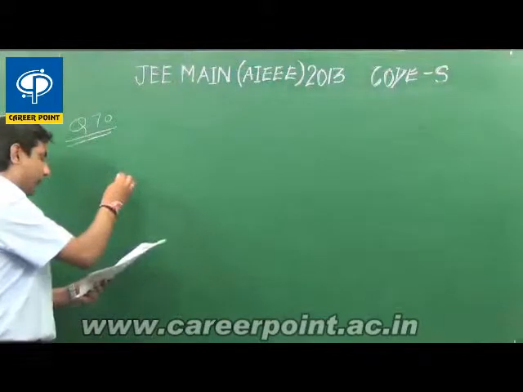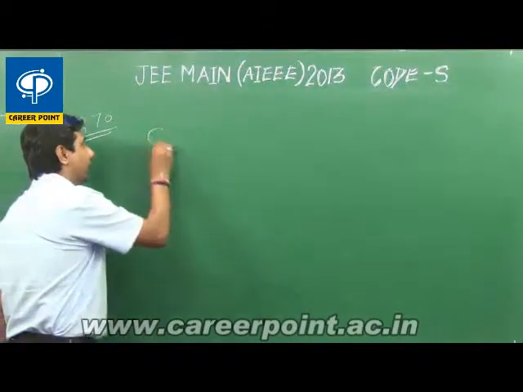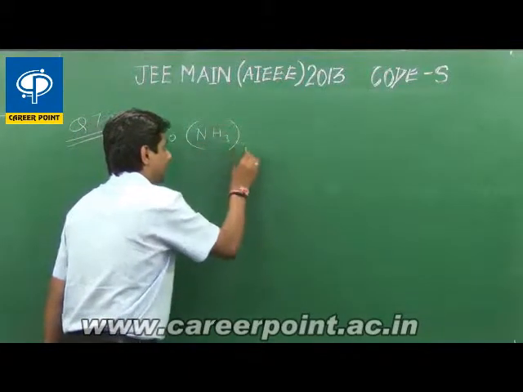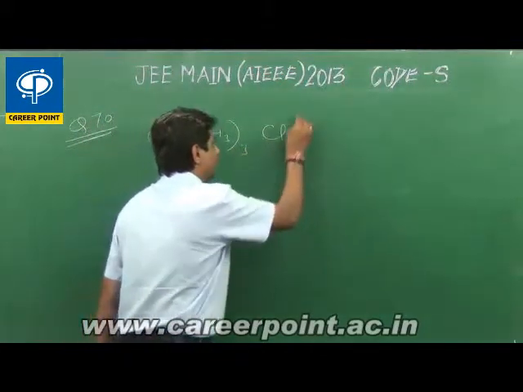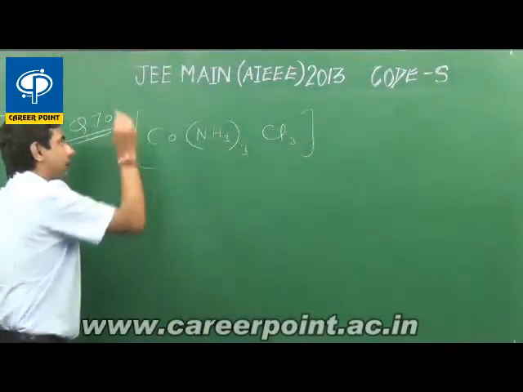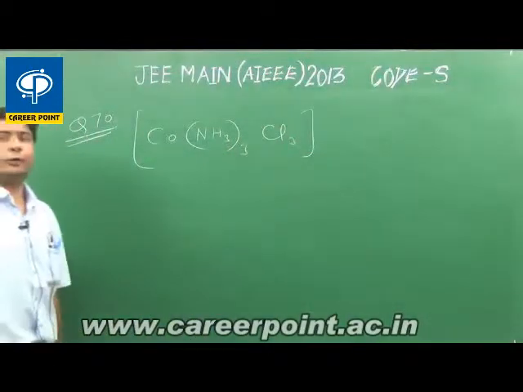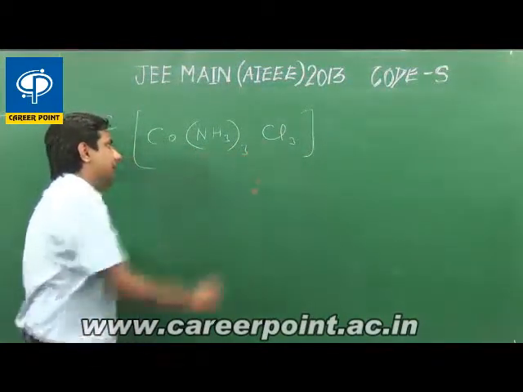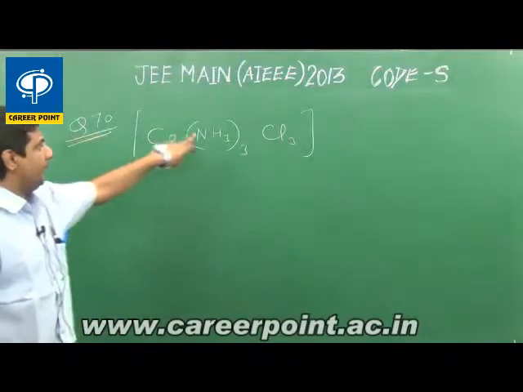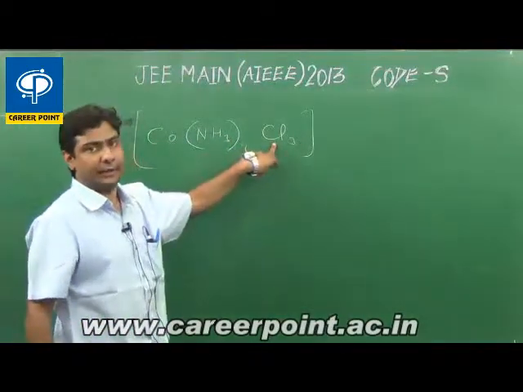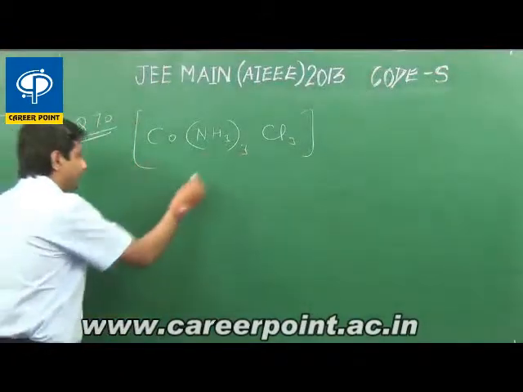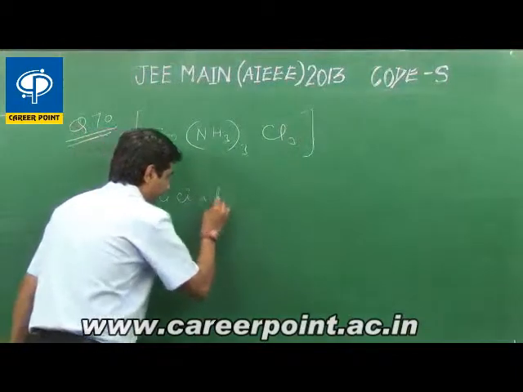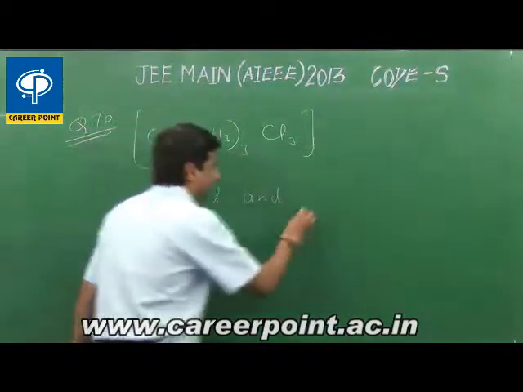So the first option, cobalt is attached to 3 molecules of ammonia and 3 molecules of chlorine in the coordination sphere. It is Ma3B3. M is the central metal atom. A and B are monodentate ligands, and we all know that it will exist in 2 forms, that is facial and meridional.